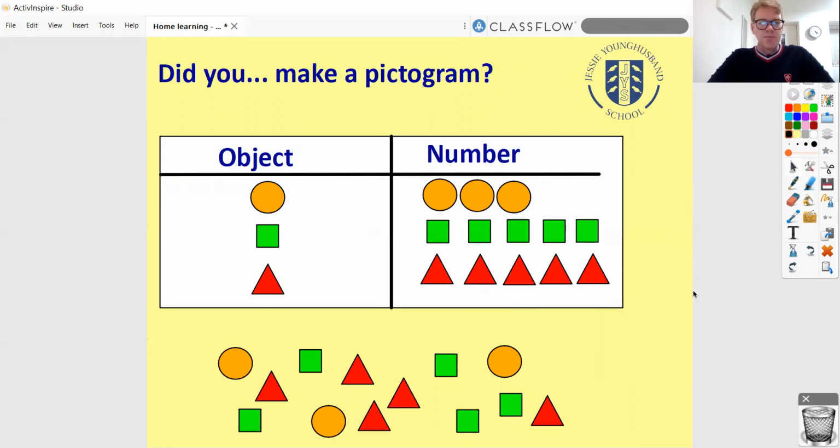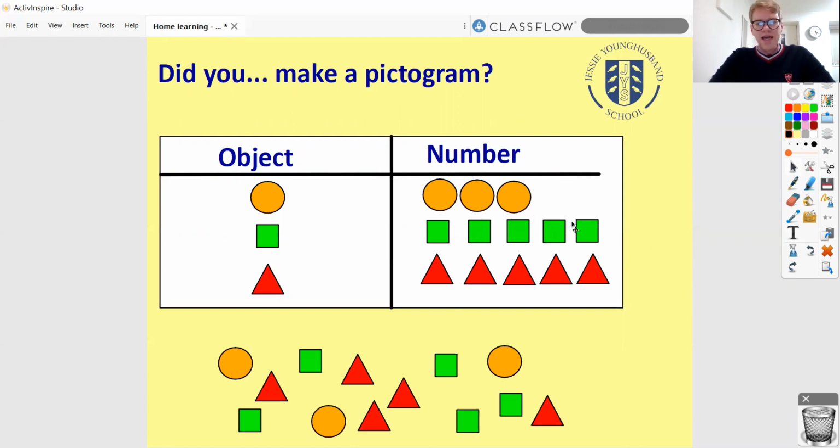We could have made something called a pictogram. And again, I know this is something you've worked on already in Year 2, so maybe 1 or 2 of you thought to make one of these. And this is where we use pictures instead of numbers to represent how many of something we had. So this is obviously showing that in this case I had 3 of the orange circles, 5 of the green ones, and 5 of the red ones.